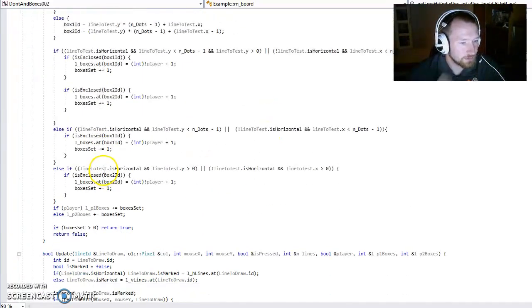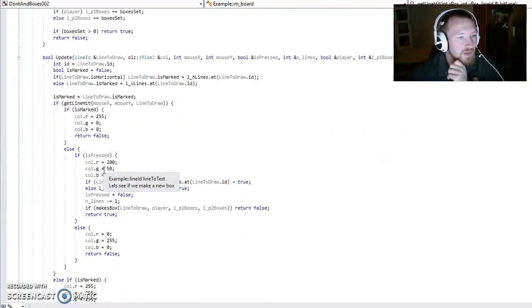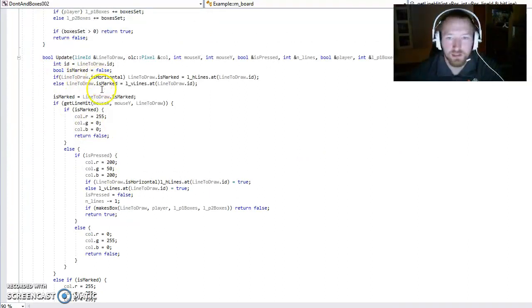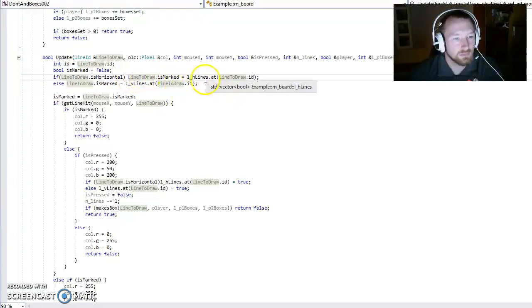Now let's go down a bit here. Each time the player updates the M class, it gets all this information about where we are. It also knows if the player has pressed the mouse. The first thing we do is we have this stored function where we take the information to use later.